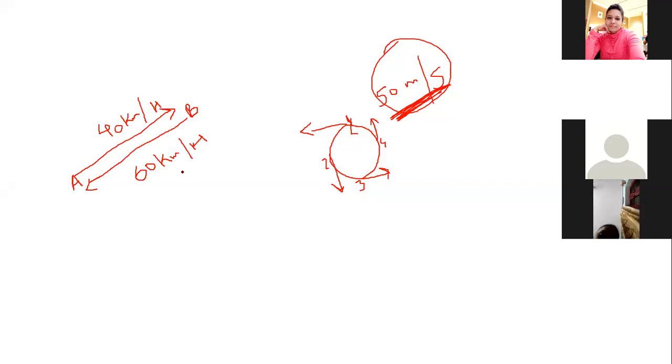But velocity is a vector quantity. So when it moves from A to B, and if we consider this as positive velocity, then the other reverse direction will be negative because the direction is just reversed. First, the body was moving from A to B, then the body was moving from B to A. So in this case, the velocity is negative. Yes, Nitanshi, negative velocity. Understood, Devansh? Yes.